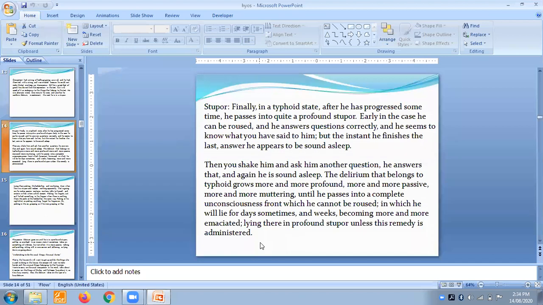Such mental symptoms or such mental diseases only you can cure with this type of remedy. Such unconsciousness, such muttering, such continuous talking, such profound weakness of mind, excitement of mind, only you can treat with this type of remedy. So until you administer this remedy, the patient is going to get emaciated, with that muttering or that continuous talking. So this is a very important remedy according to your mental symptoms.